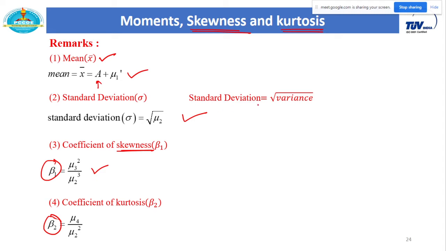In this case you can also write a formula for variance. What is the relation between variance and moment? As we already know, standard deviation is equal to under root of variance, but standard deviation is also equal to under root of mu2. So variance is equal to mu2 directly. Questions are there on this part also: what is the variance, what is the standard deviation, what is the mean, what is the coefficient of skewness, what is the coefficient of kurtosis, like that.